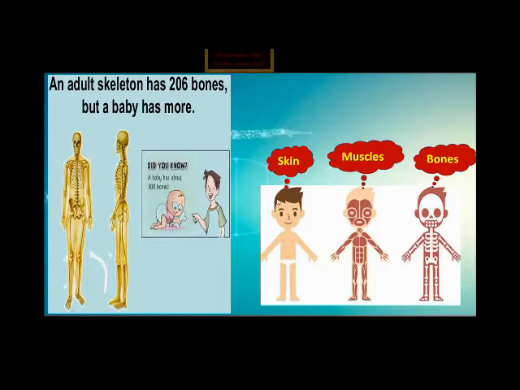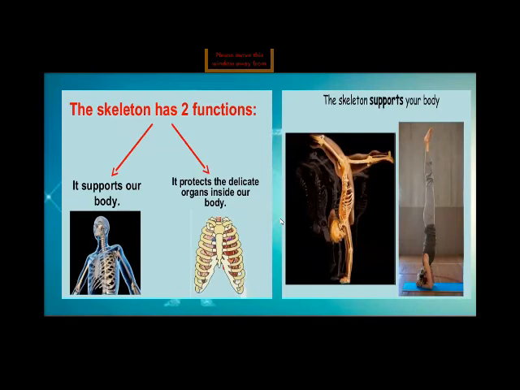Now you can observe in this picture there is the skin. Yes, this is the skin, and now in this picture there are the muscles. And there are the bones. When the bones and muscles mix together and work together, and skin covers it, they make the human body. Okay, in this picture the skeleton has two functions.